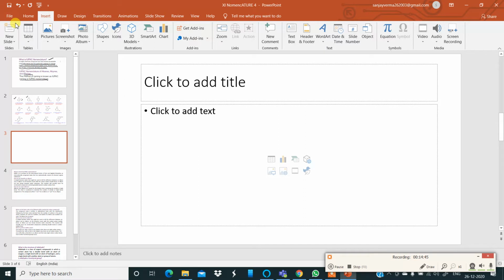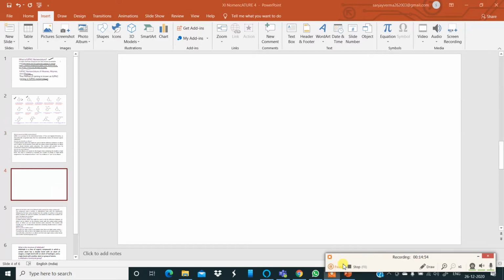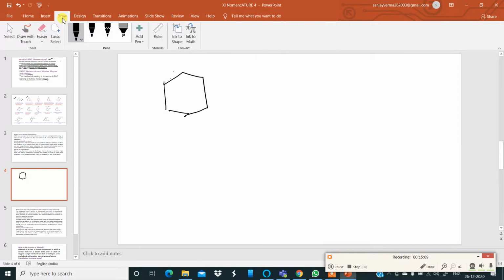Regarding the position, this is the benzene ring.